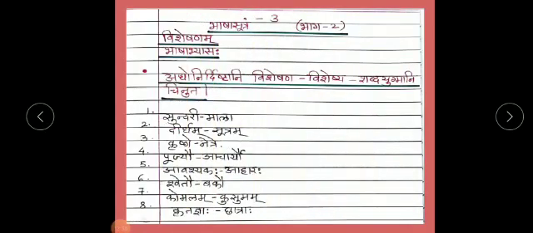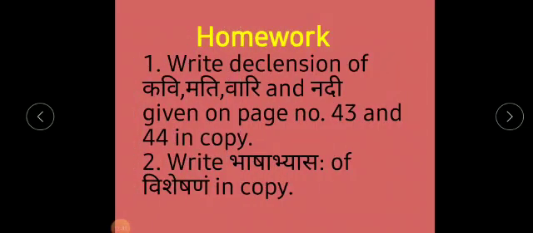You will write the tables which are given on page number 43 and 44 of your textbook in your copy. Tables or declensions of Kavi, Mati, Vari and Nadi, and you will write the Bhasha Abhyas of Visheshanam in your copy. Thank you.